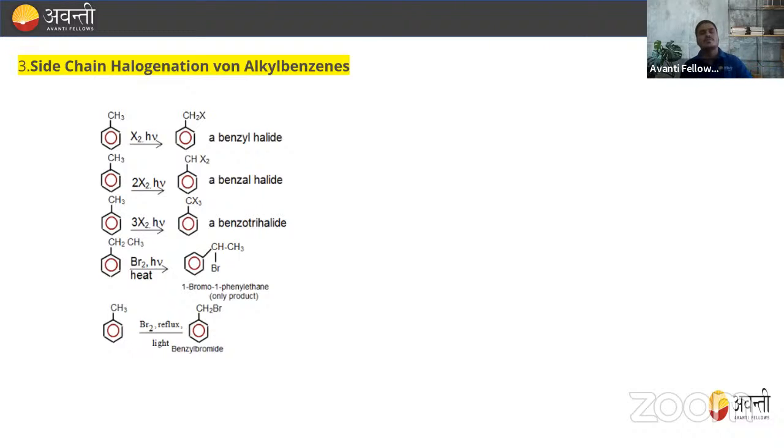Now, when we treat with bromine in the presence of HNO, what will form? That is, this will form CH2 and Cl. So this point is more reactive now, so this will form CHBr and CH3. That is one bromo, one phenyl. This is the only product that we have. Right, so this is the side chain halogenation of alkyl benzene. So we can also say that this is a method of preparation of alkyl benzene.